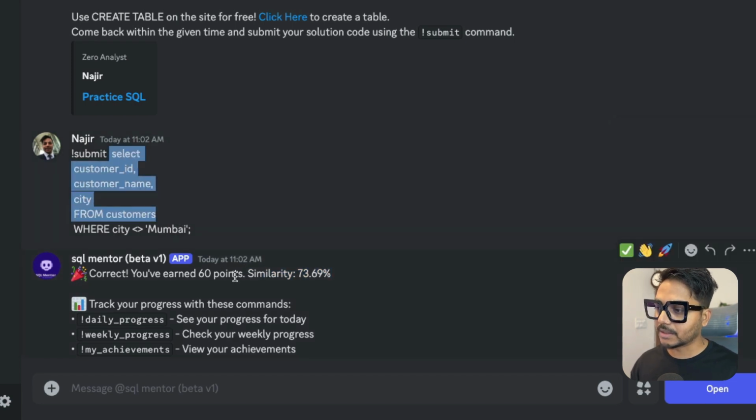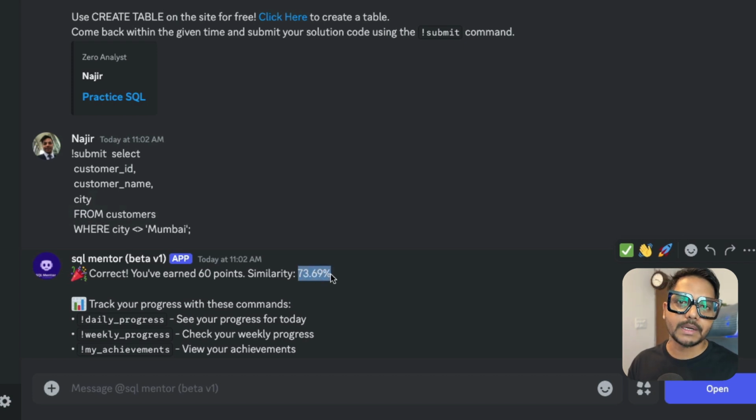So I have earned 60 points. And this is my 73.69% similarity, which is the percentage it matched with the database we have stored in this bot. Okay, so here are some stats that you can see.